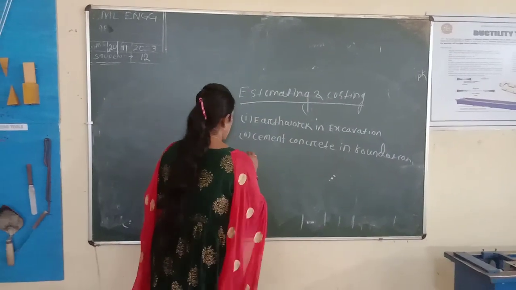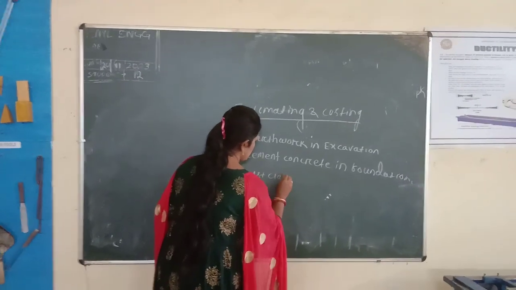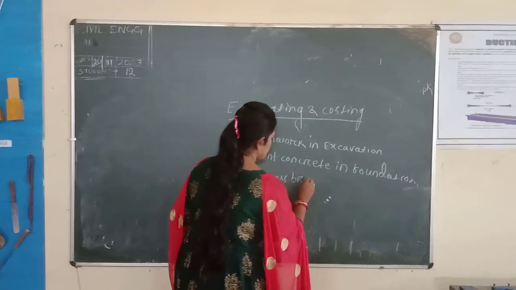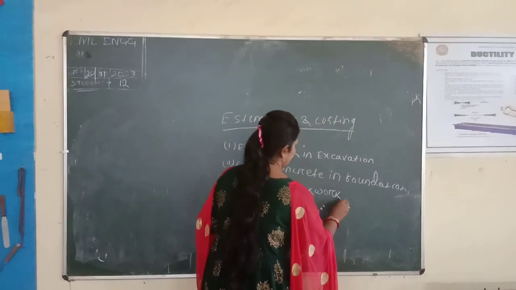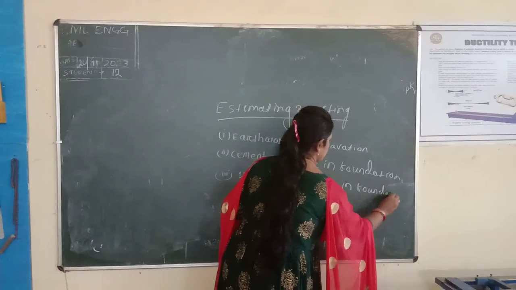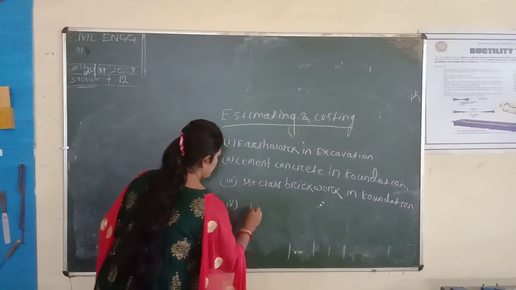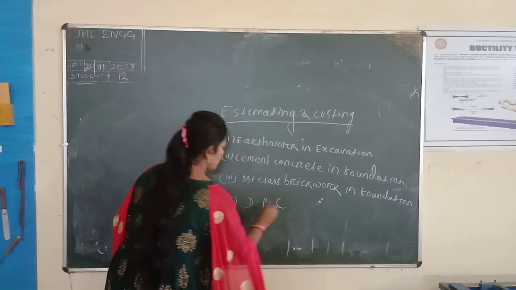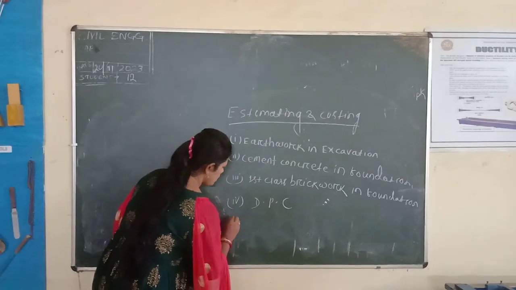Next, third one is first class brickwork in foundation. Next, DPC. What is the meaning of DPC? DPC is damp proof course.